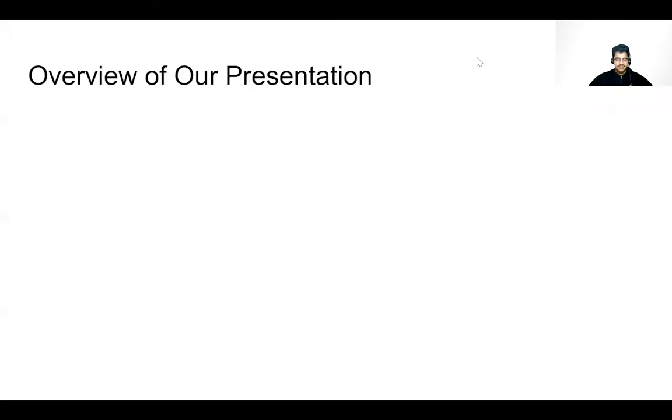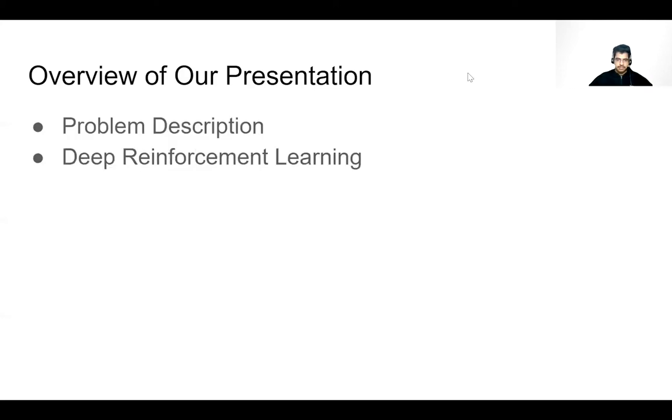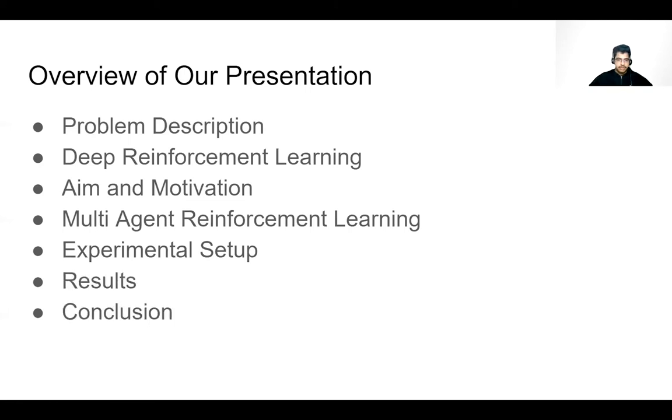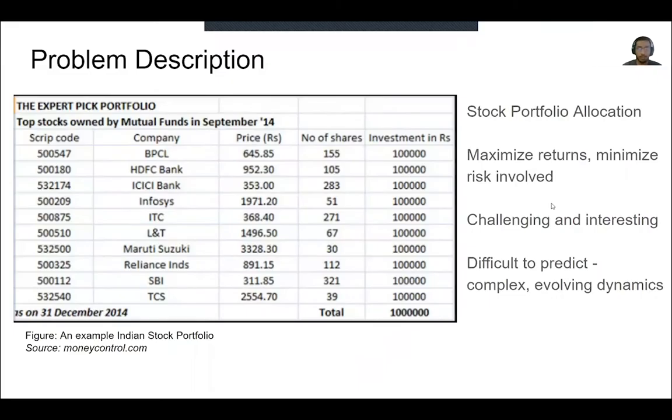Let's get started. We first go through a quick overview of our presentation. We start by providing a problem description and cover some background about deep reinforcement learning. Then we discuss our aim and motivation behind going for multi-agent reinforcement learning and provide the details of our experimental setup. Finally, we analyze the results obtained and conclude our presentation. We now describe the problem statement.